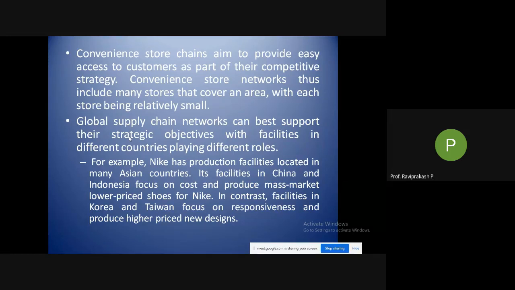Because they want to respond faster, the cost is also high. So that is what they are telling. In China and Indonesia, they are producing in bulk at lower prices. But in Korea and Taiwan, they are focusing more on responsiveness, and the product price increases a lot because they are coming up with very fast designs, and the cost is also increasing because they are within a market where it is very costly.